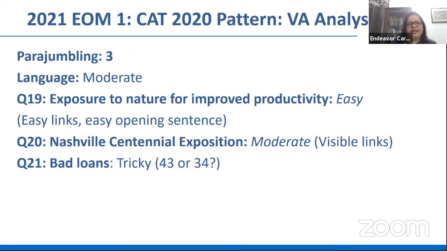So very easy. The second one, again, the links are quite visible. You have to look carefully for it. The Nashville Centennial Exposition one, you have to look for it, but it can be done. The third one, the language appears so simple and you feel that I can very easily manage this. But here you have this 4-3 link and you're not sure should it be 3-4 or 4-3.